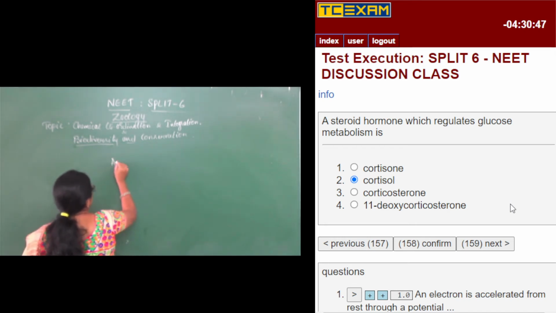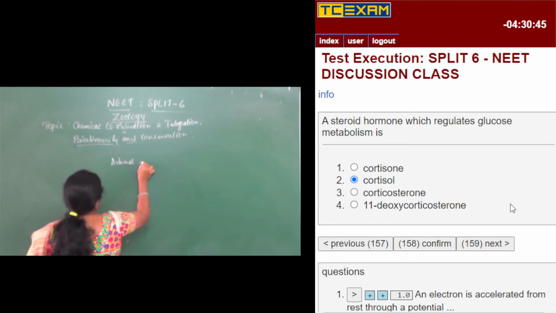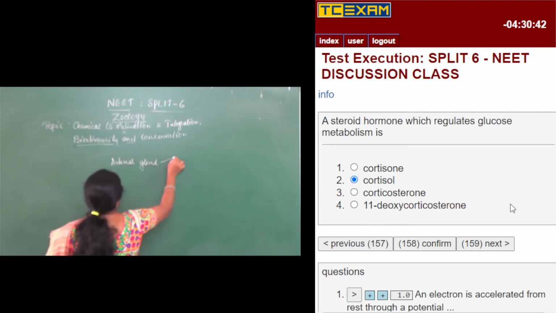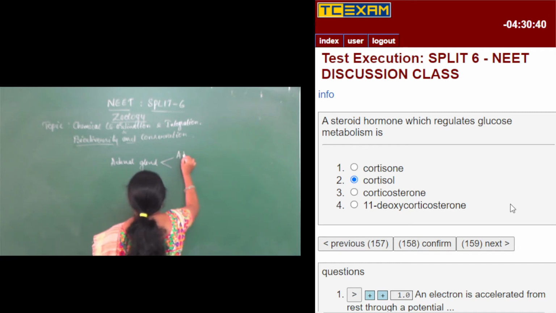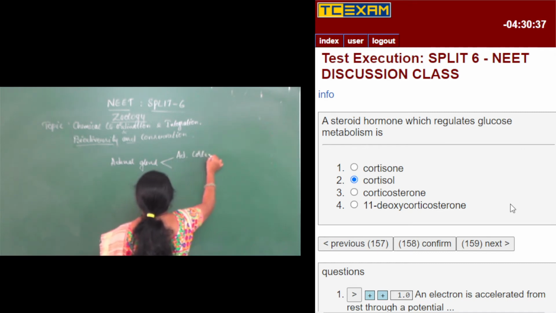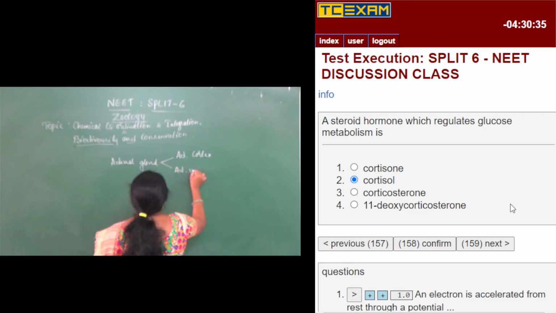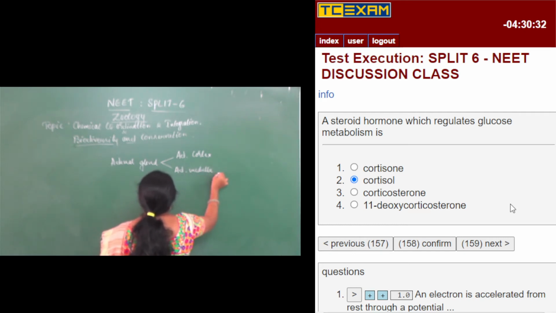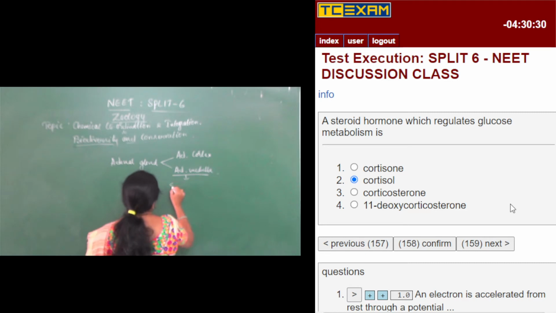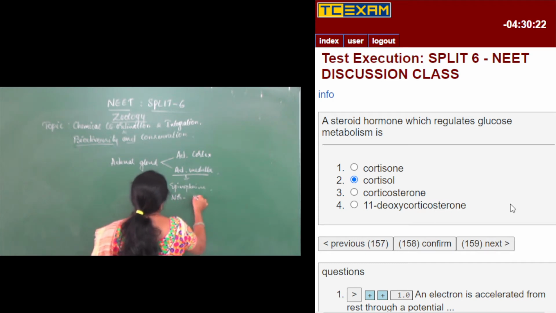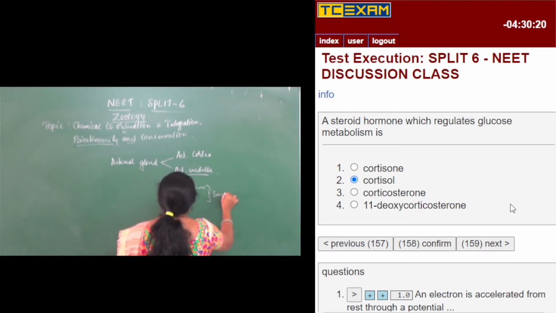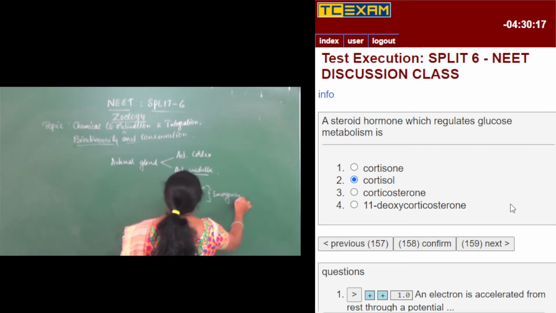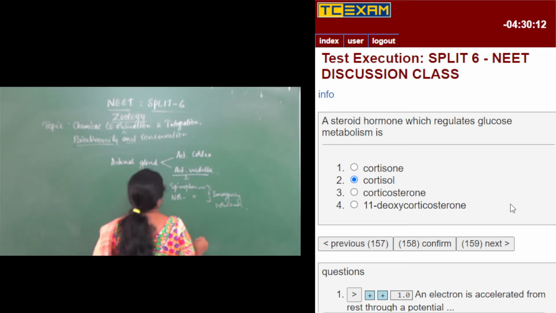The adrenal gland has two divisions, the adrenal cortex and the adrenal medulla. The medulla is concerned with the secretion of epinephrine and norepinephrine, both called emergency hormones, or also called F3 hormones. This is not our topic, so let me leave it here.